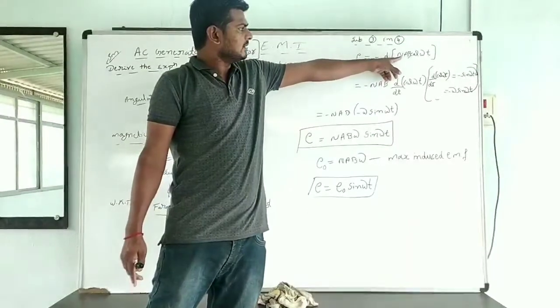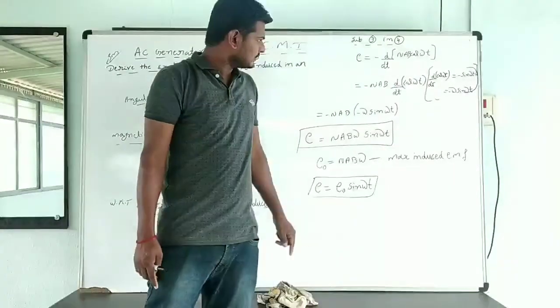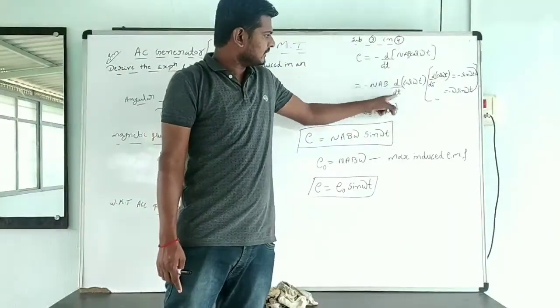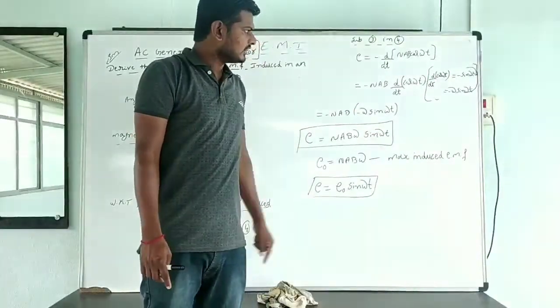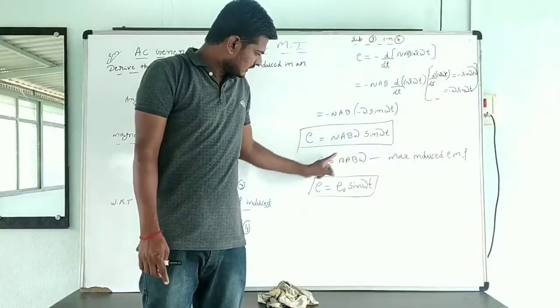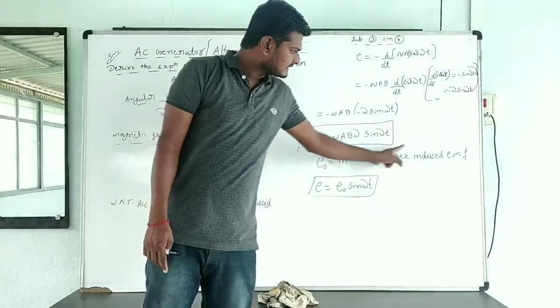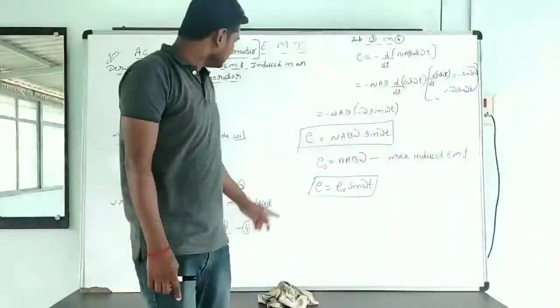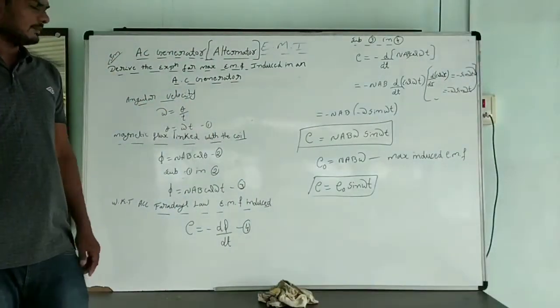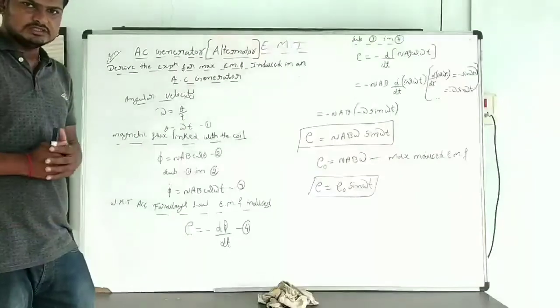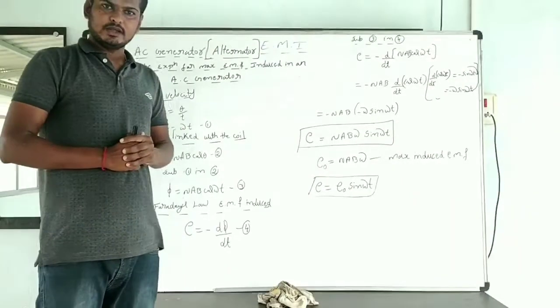In place of phi, minus NAB into cos omega t, which means minus NAB into d by dt of cos omega t. Differentiation of cos omega t is minus sin omega t into omega. I substitute here and I will get this. This is the maximum EMF induced in an AC generator. They asked the question, give us the expression for maximum EMF induced in an AC generator. I think it will be clear.